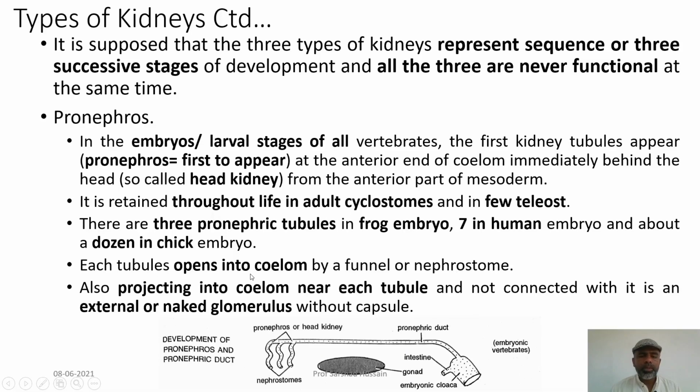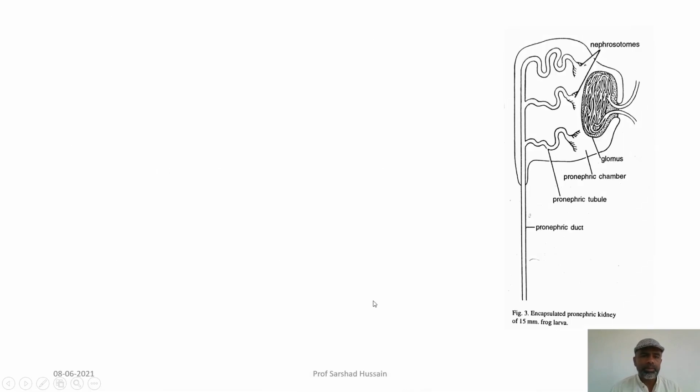Each tubule opens into the coelom, just as we have studied prior to it, with the help of the opening called the nephrostome, and projecting into the coelom very near to it, not connected with it, are the glomeruli without capsule, as we have already discussed in the previous slide.